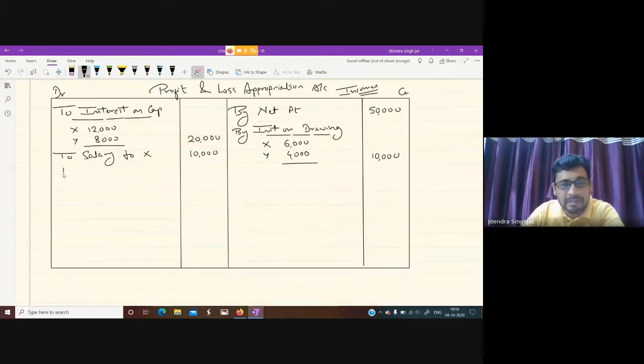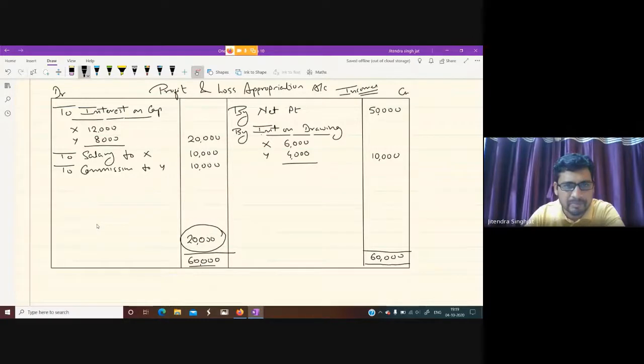If any partner is getting commission, then commission to partner will also come here. Suppose we take the example that only Y is getting commission, so we write here 10,000. An imaginary figure I have taken. Okay, and then whatever is left is transferred to the partners' capital account. So you can see, children, how much is left. In this question, out of this 60,000 total profit, if we subtract, we get 20,000. So this is your gain, the profit which is transferred to the partners' capital account.